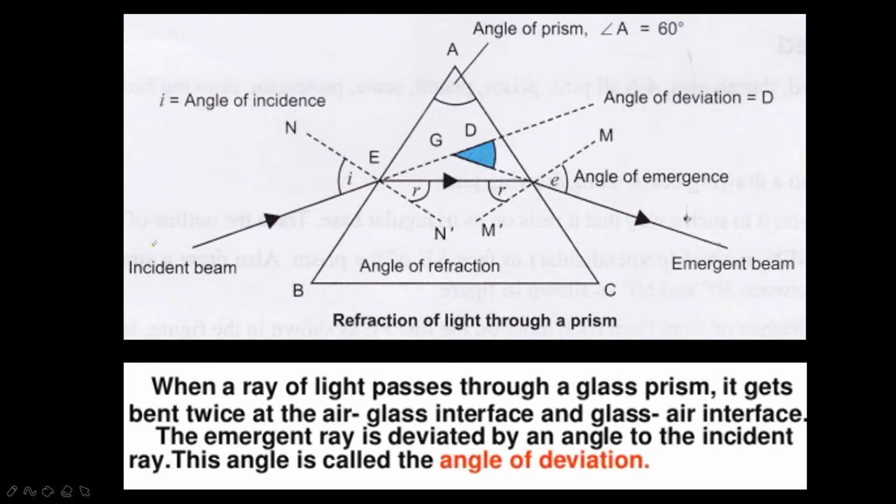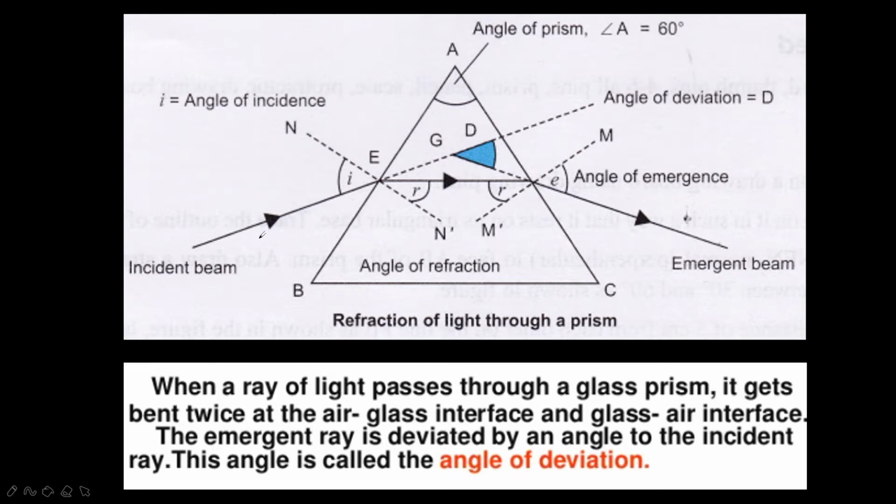So here when the light ray is passing through the prism, what happens? Let us see. When a light ray passes through a glass prism, it gets bent twice. Two times it bends. It means first one is air and glass interface, and the second one is glass and air interface. So the emergent ray is deviated by an angle to the incident ray. So that is called as angle of deviation. Actually the light ray should pass like this, but as the shape of the triangular prism is like this, it got deviated a little, due to the refraction of light. Okay, and from the other side also, if we extend this light, there is an intersection. That is only called as angle of deviation.